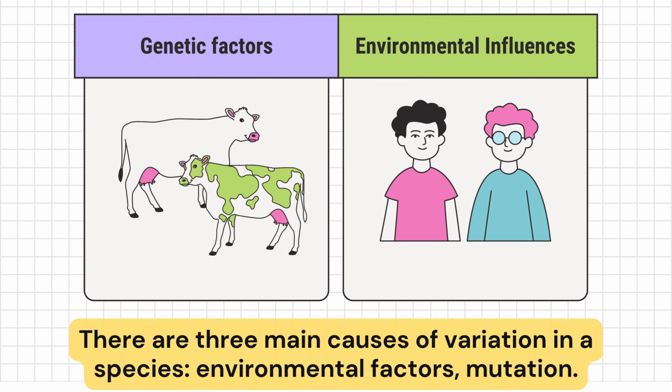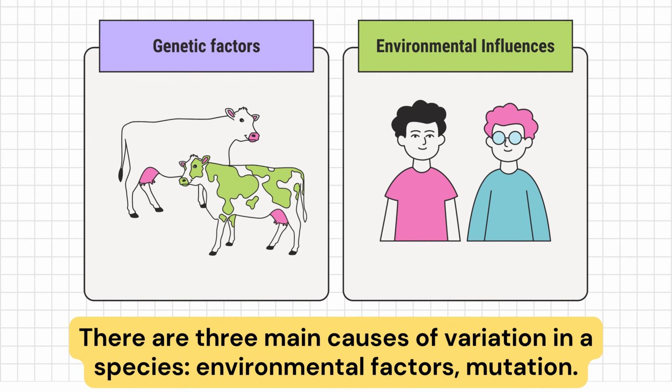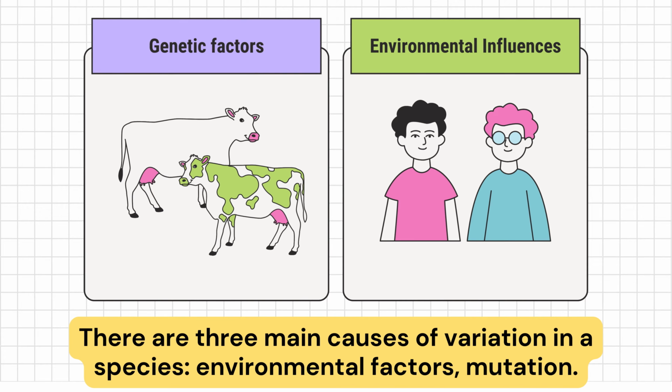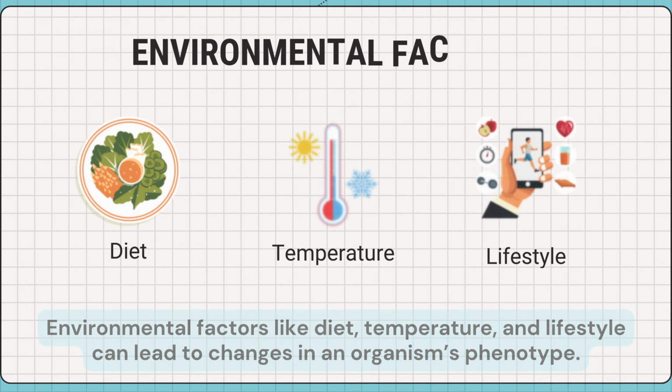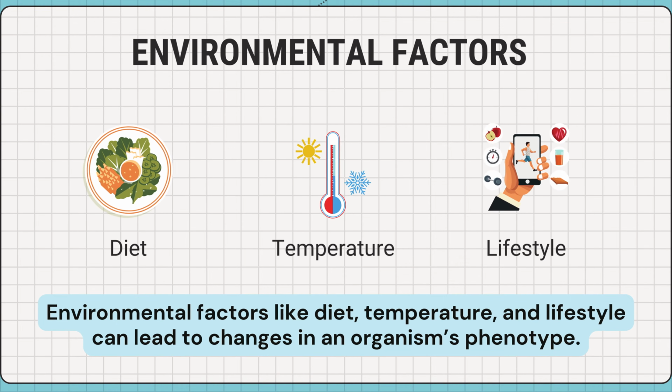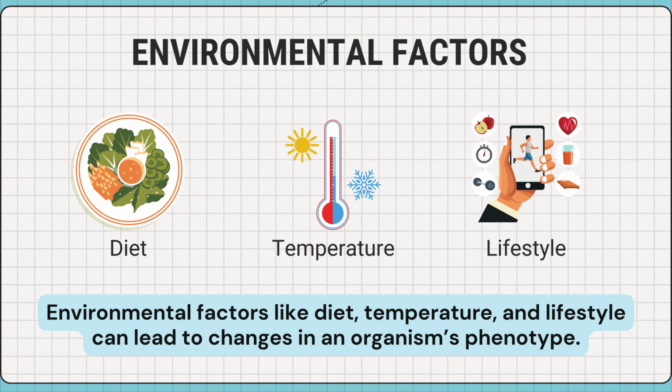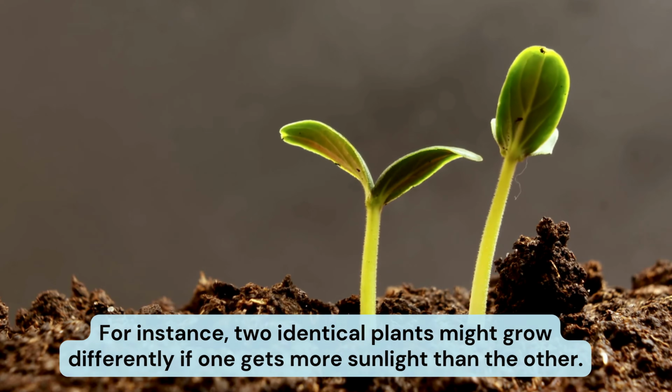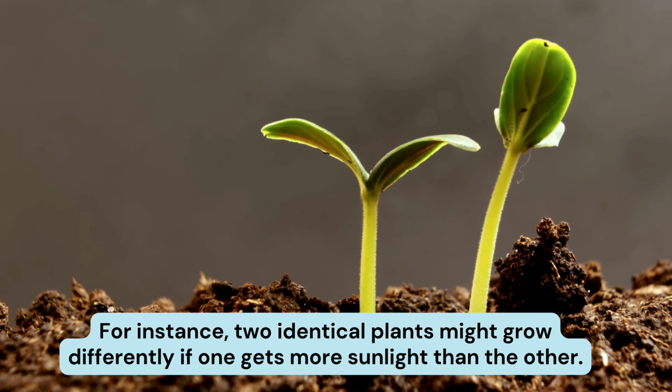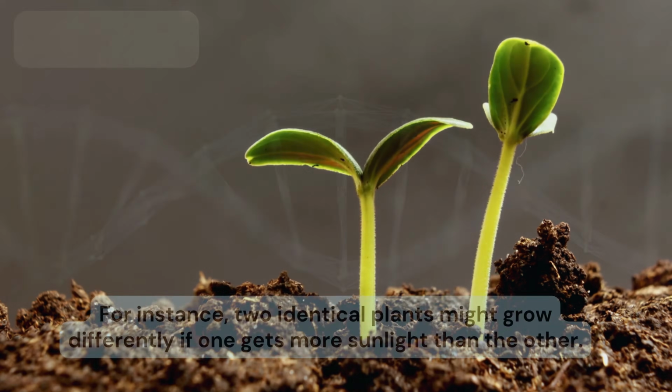There are two main causes of variation in a species: environmental factors and mutation. Environmental factors like diet, temperature, and lifestyle can lead to changes in an organism's phenotype. For instance, two identical plants might grow differently if one gets more sunlight than the other.